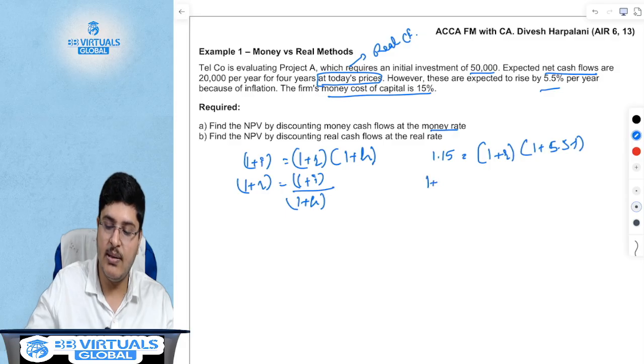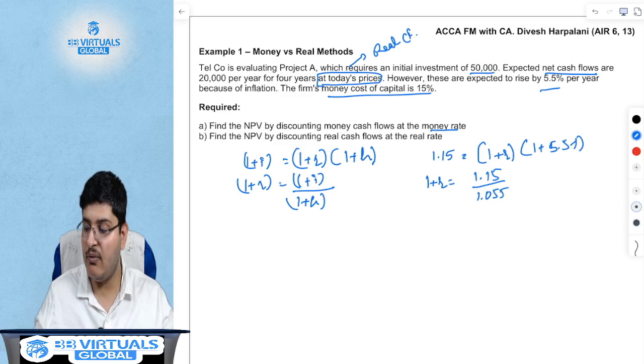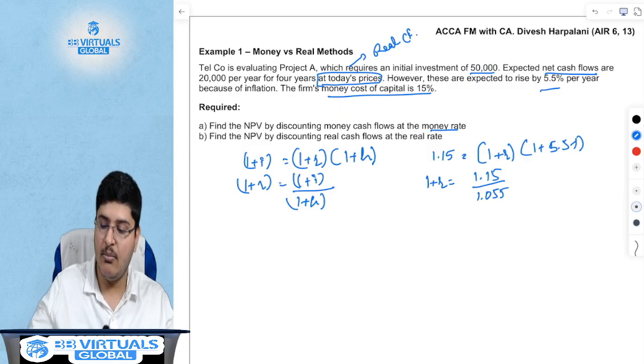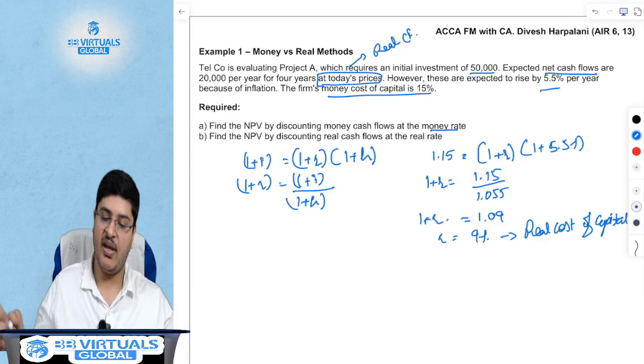So your 1 plus R is nothing but 1.15 divided by 1.055. What is 1.15 divided by 1.055? It is nothing but 1.09. So 1 plus R is 1.09. So your R becomes 9%. This is your real cost of capital. This is how you actually use the formula, correct?